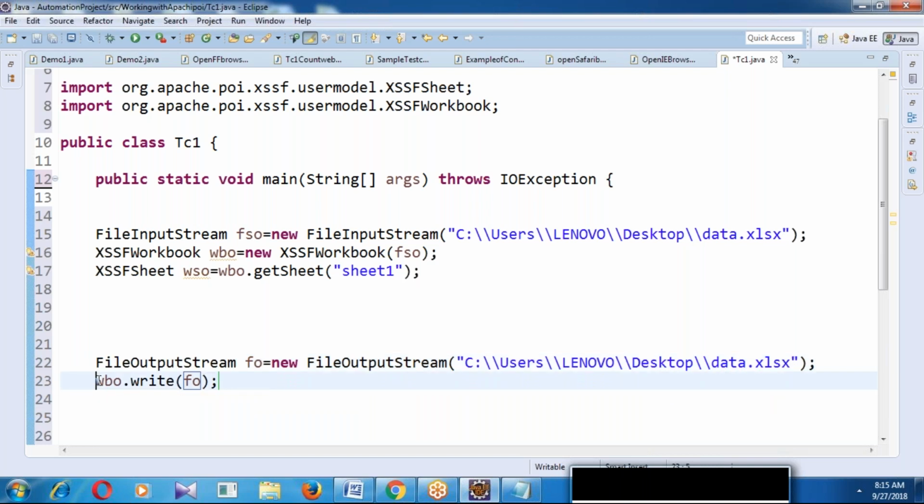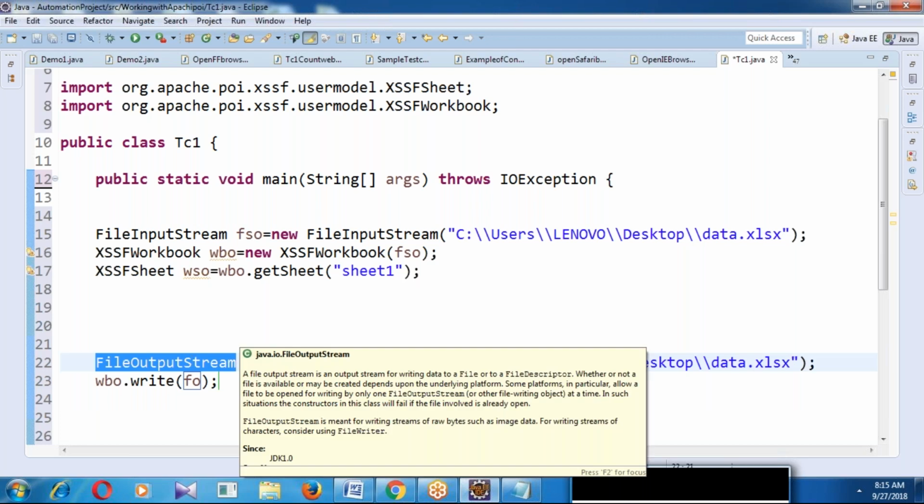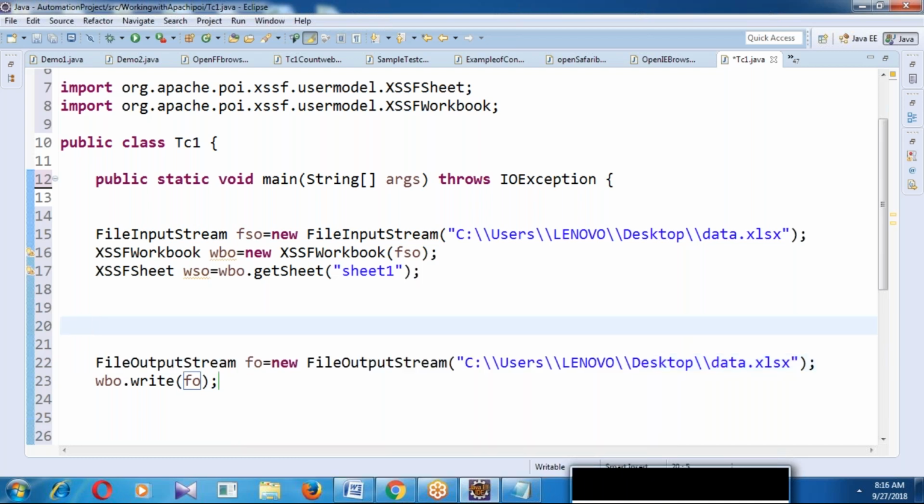Once again, WBO is a workbook. WBO.write(FO). FO is an object variable to save, so FileOutputStream. Got it or not? Guys, try to understand this one. This is very important, guys.